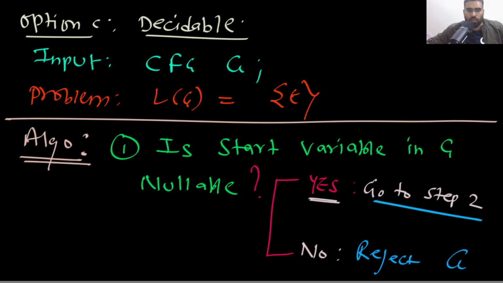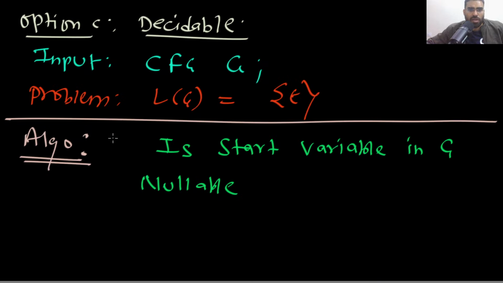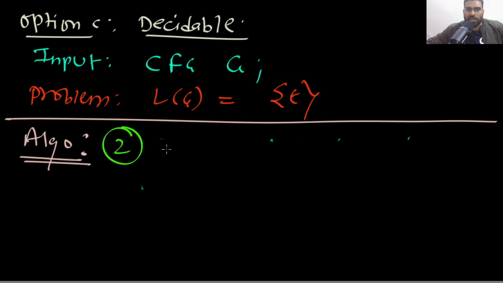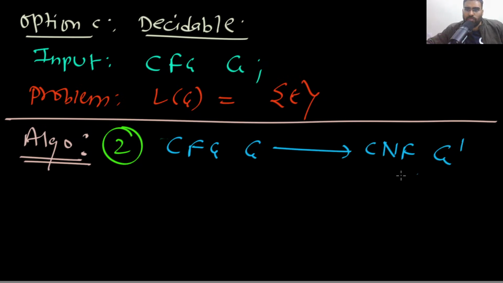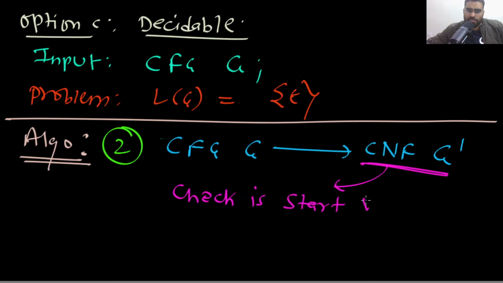Now what is step 2? In step 2, you convert this context-free grammar into Chomsky normal form. And now in this, what do you do? You check: is the start variable useless? Check whether the start variable is useless.